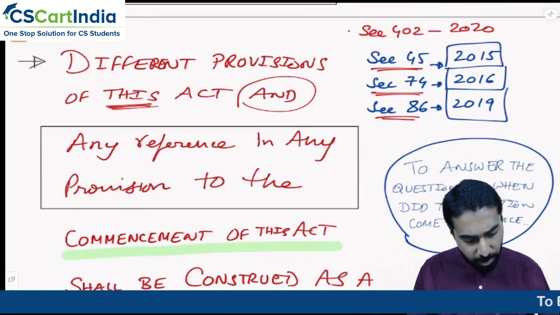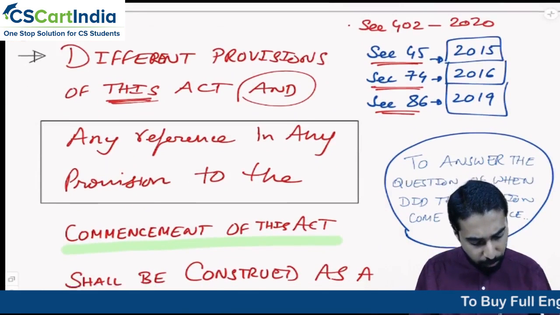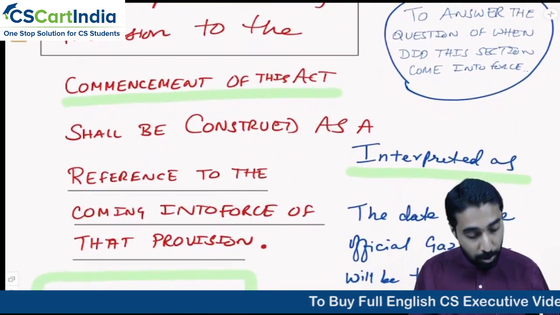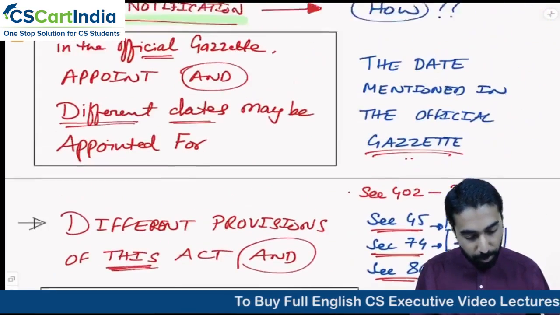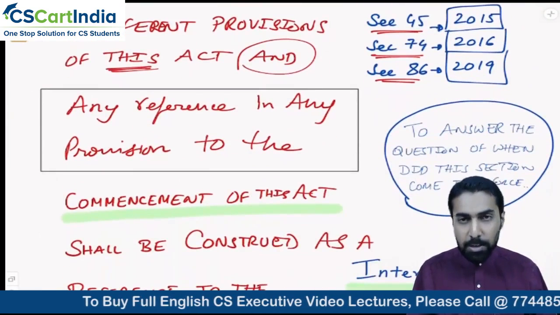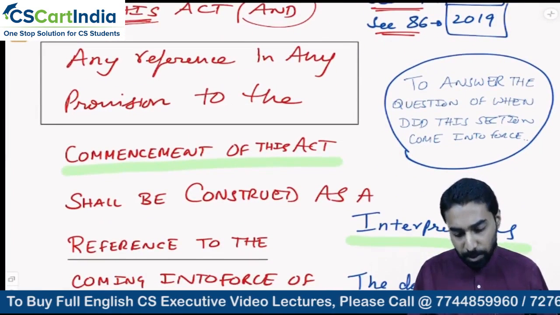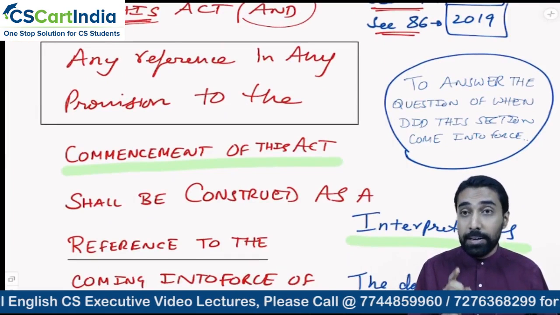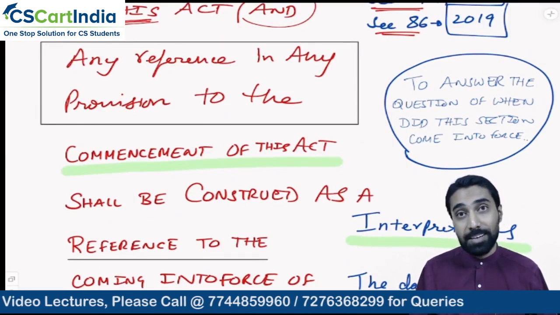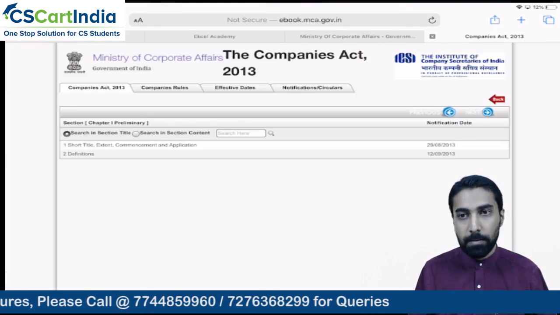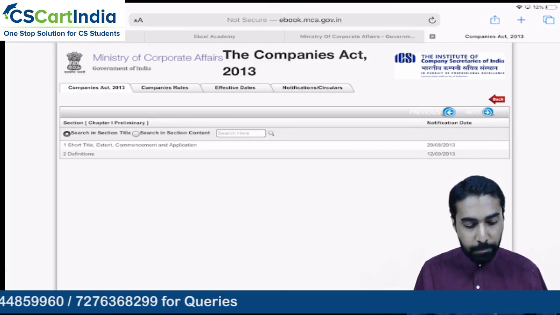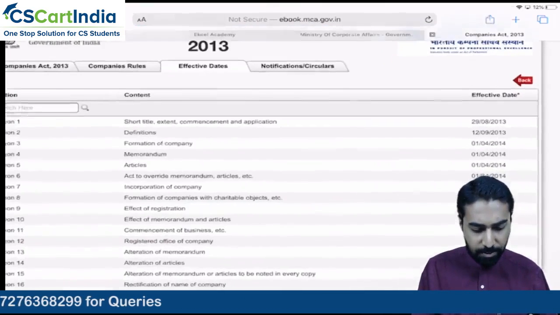Yes. So any reference in any provision to the commencement of this Act shall be construed as a reference to the coming into force of that section. So what are they saying? Different dates can be given for different provisions. We understood that. So what does that mean in simple language? To answer the question of when did the section come into force, we need to look into the effective dates. This is the Companies Act. So when we look at it, in the MCA website, there is effective date, correct?